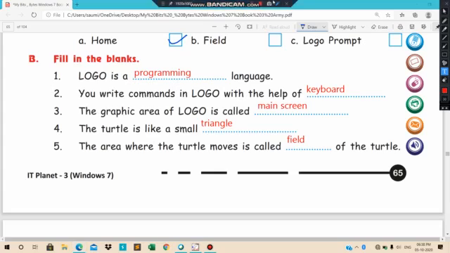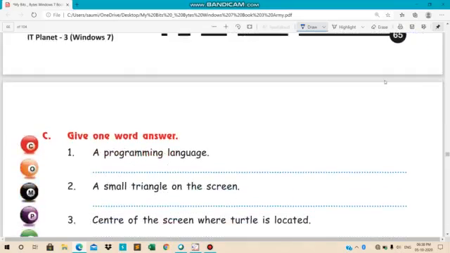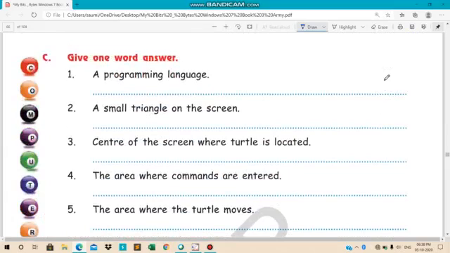Completed? Okay, let us move toward the next thing. Next we have here: give one word answer. Okay, so here we have to give the answer in one word. First one is what? A programming language.